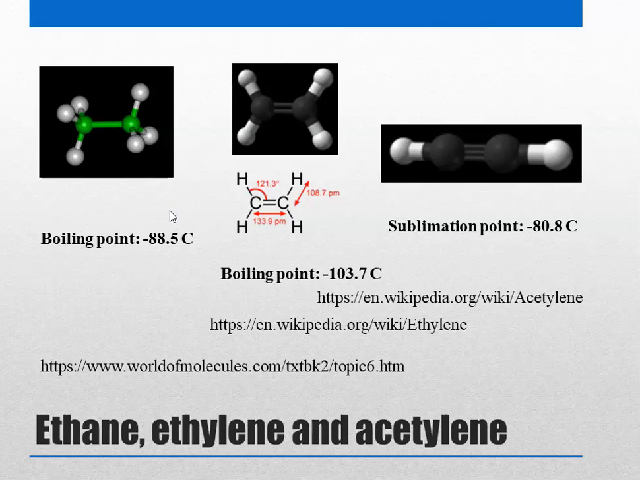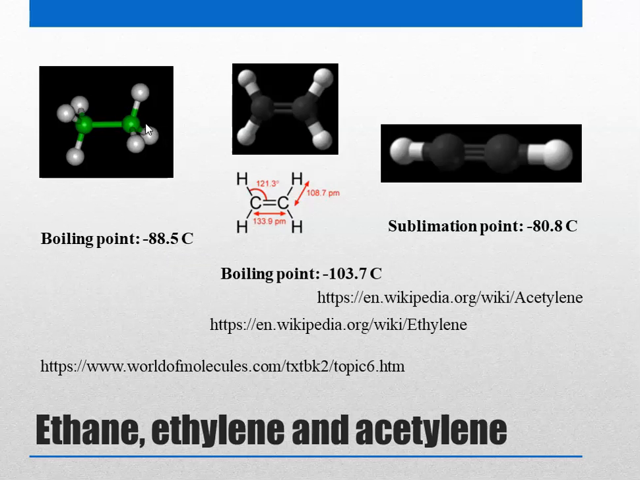Now, the interesting thing you will see is that although all of them have 2 carbons each, they are all gases, so their boiling points are below 0 degrees. Ethane has a boiling point of minus 88.5 degrees Celsius. Ethylene has a boiling point of minus 103.7 degrees Celsius. Acetylene doesn't have a boiling point. It goes directly from solid to gas, so it has a sublimation point at minus 80.8 degrees Celsius.